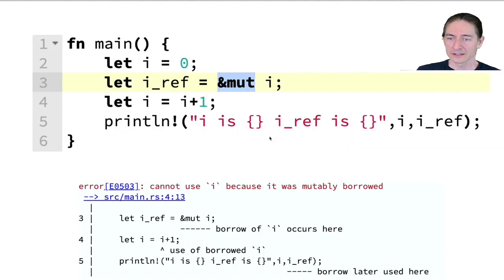So here the compiler again complains, saying we are no longer allowed to use this I because it was mutably borrowed. That's the term for taking references previously. And this reference here is still live because we're using it down here.